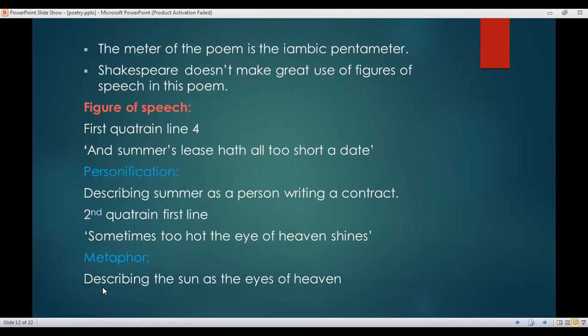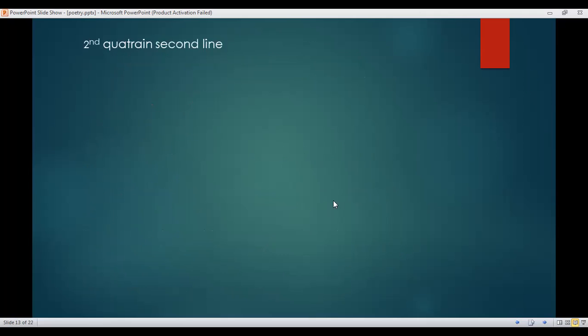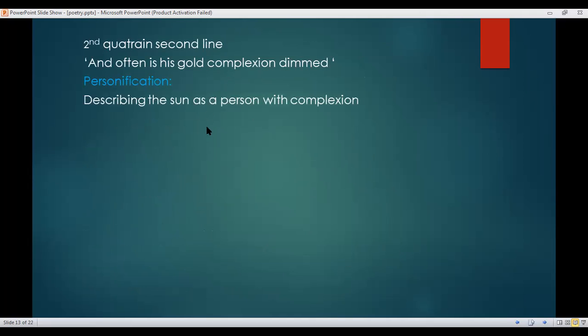Here we have a metaphor describing the sun as the eye of heaven. We have also in the second quatrain, second line: and often is his gold complexion dimmed. Again, what is the meaning of complexion? It means the color of the face. We have here personification. He is describing the sun as a person with a complexion, with a color of face.